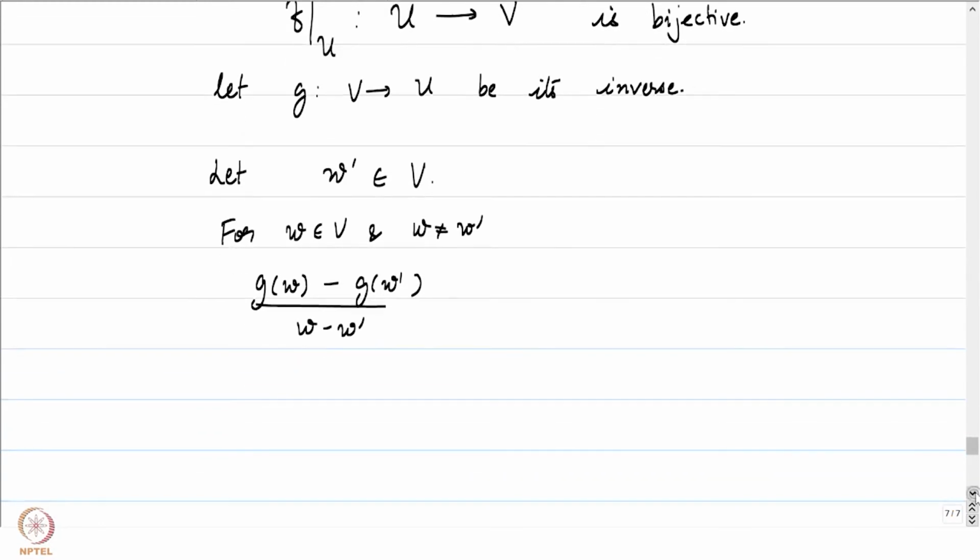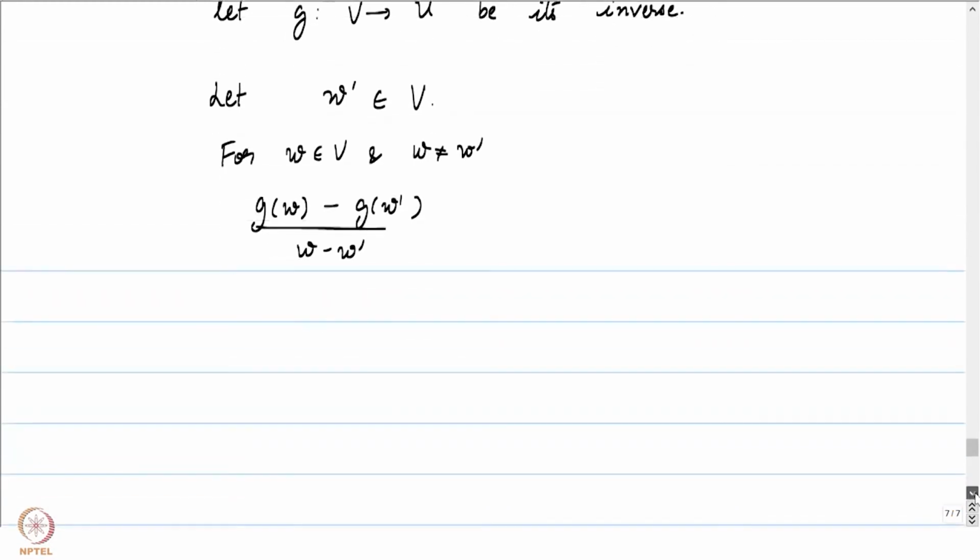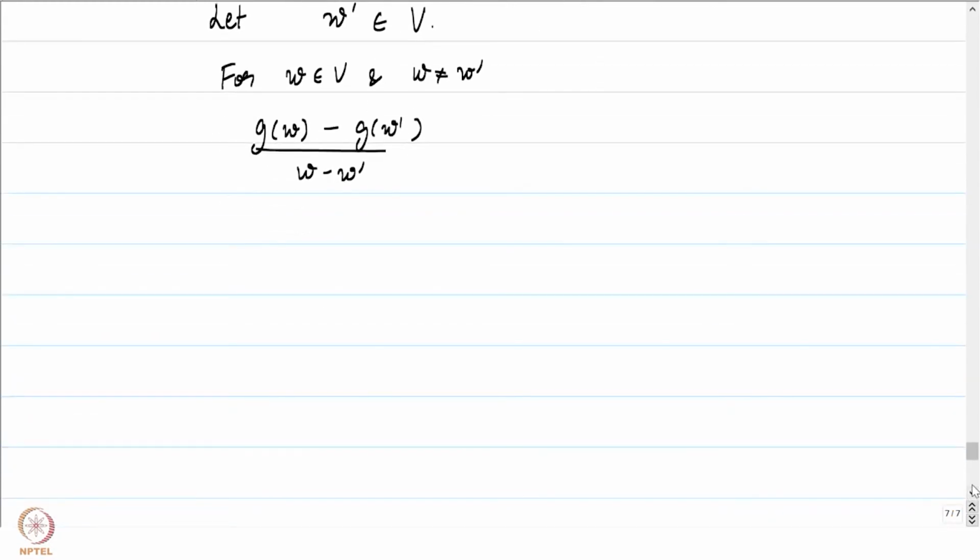Now the good thing here is that V is exactly f of U, and because of that we will be able to get hold of z and z prime in U such that f of z is equal to w and f of z prime is equal to w prime. Notice that f being injective ensures that z and z prime are distinct. So writing this, we will be able to get